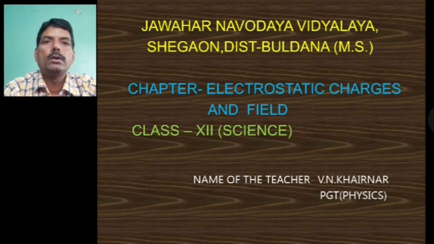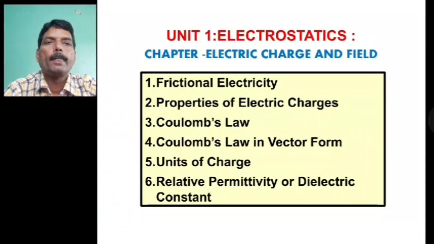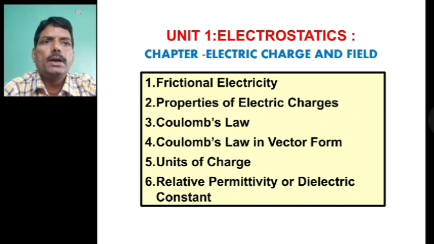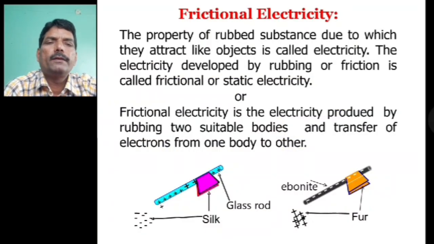Dear students, today we are going to start our first chapter, that is electrostatic charges and field. In this chapter, we have to learn about frictional electricity, properties of electric charges, Coulomb's law in vector form, unit of charge, and relative permittivity or dielectric constant. These six topics we have to study. So let us start one by one. First of all, we will see frictional electricity.